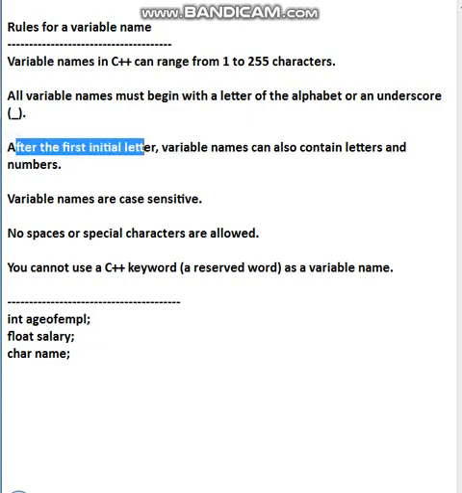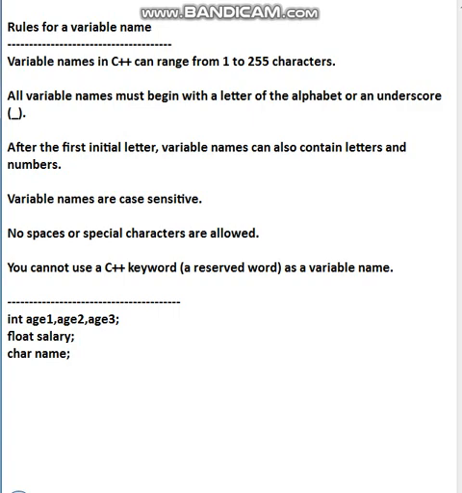That is the second point. Third point: after the first initial letter, a variable name can also contain letters as well as numbers. It means when you are writing a variable name, say age, thereafter you can give a number. For the age of the first employee, age1, for the second variable age2, thereafter age3. This is allowed, students.